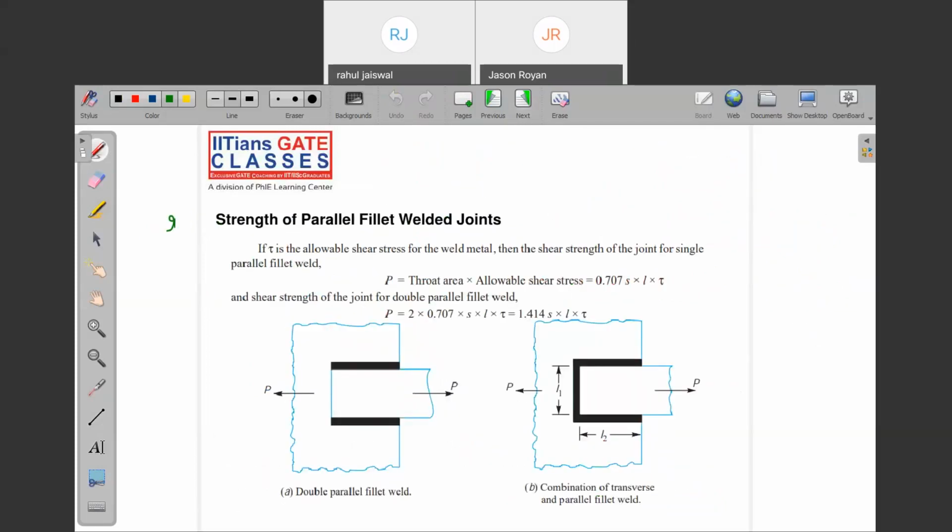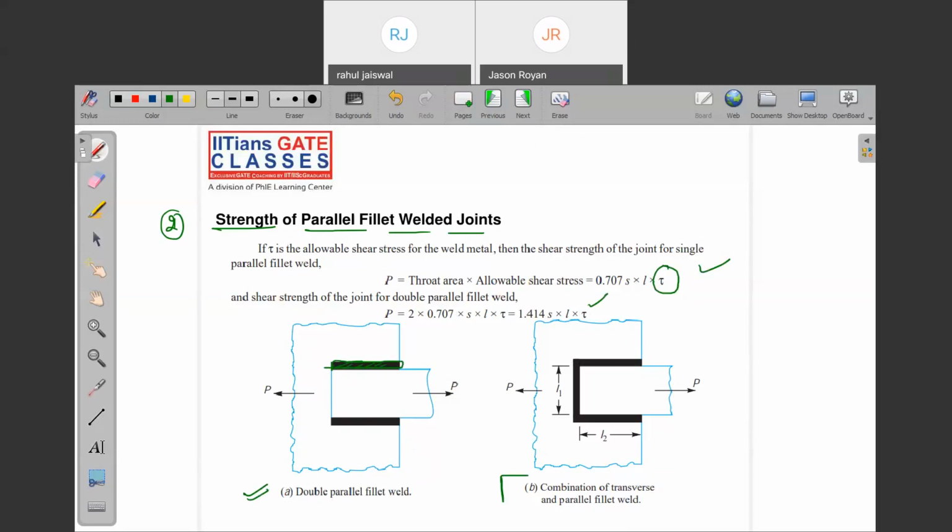Note down the second point, the strength of parallel fillet weld. Note down only the first diagram. Let me tell you, this is for double parallel. If we come across this welding, the load is acting parallel to it. That's why we call it a parallel fillet weld. And for a parallel fillet welded joint, what failure stress do we consider? Tau. That's why tau is introduced. Same formula, instead of sigma t, tau will be there. This is for single. For double, this is the formula.